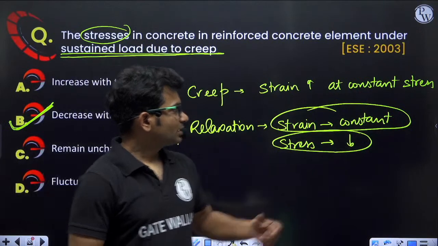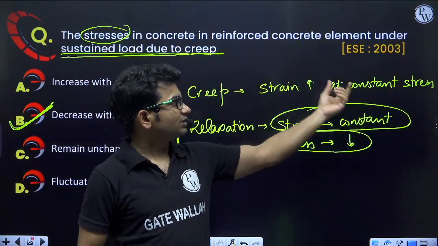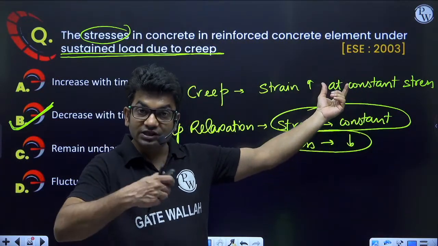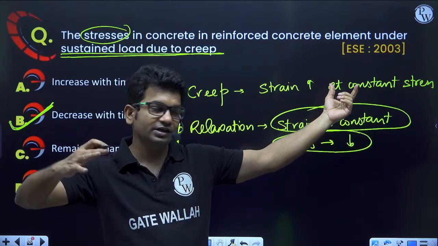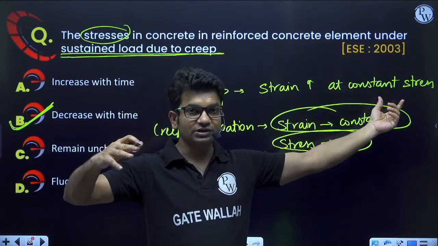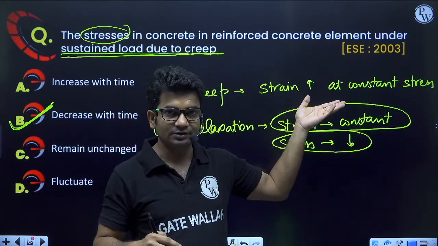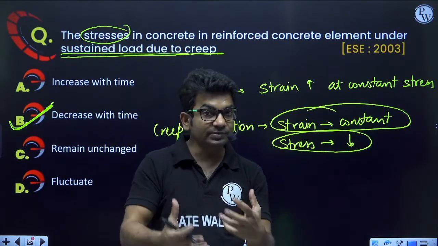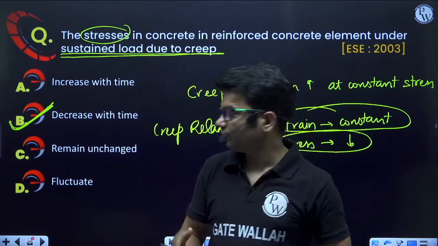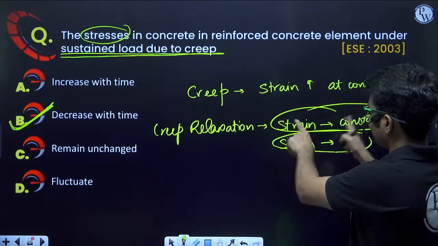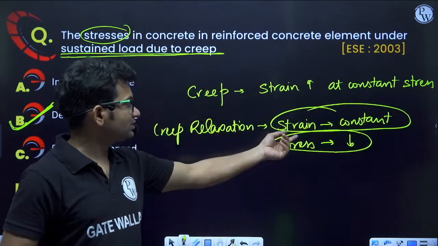If I keep stress constant, strain keeps on increasing with increasing time: 10 years, 20 years, 30 years, but stress is constant. So what will happen? My strain will keep on increasing and this will be plastic strain. But if I make a different arrangement, with the same material, such that my strain is constant, I am not changing the strain, then the stress will start reducing.